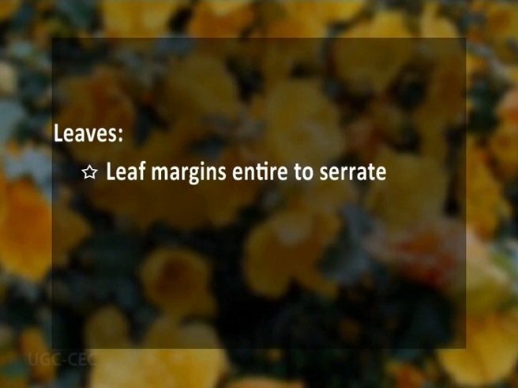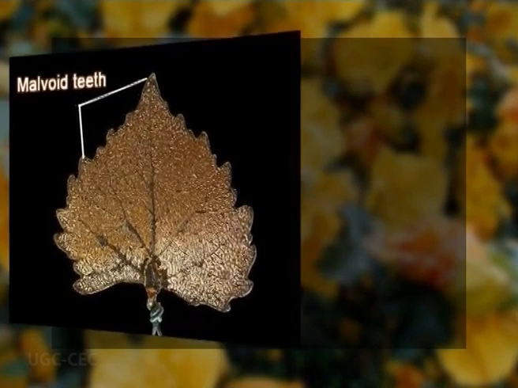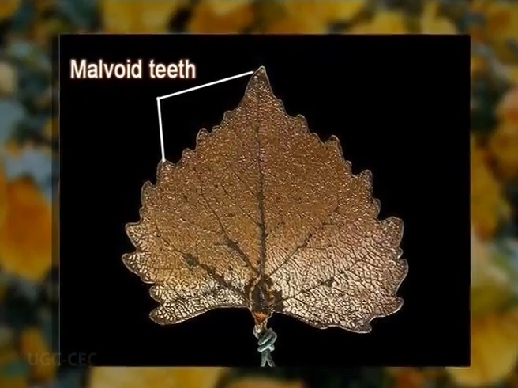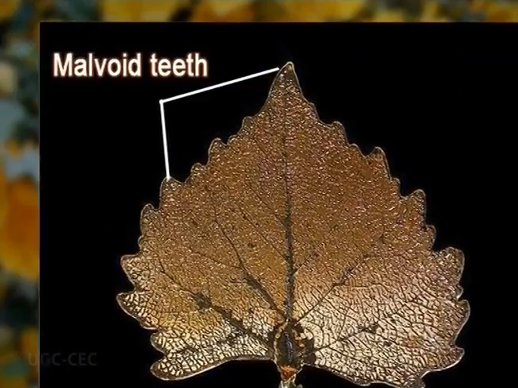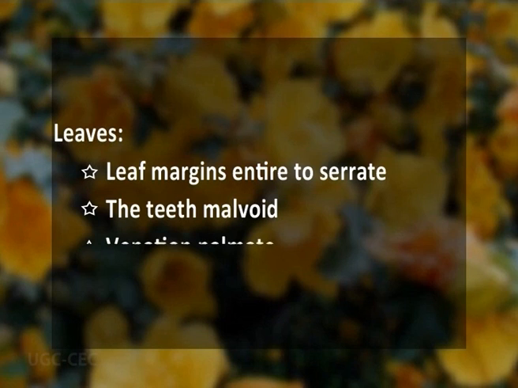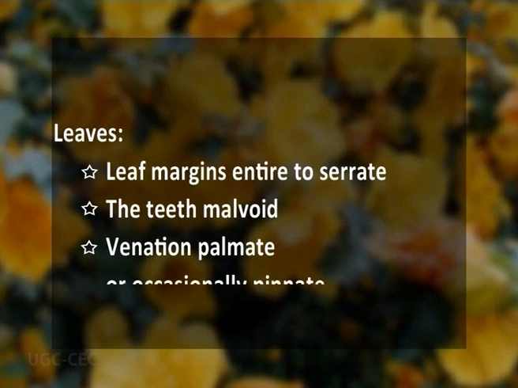The leaf margins in the case of Malvaceae leaf are either entire or they can be serrate. The teeth here are of a characteristic type called malvoid. What is this malvoid type? The major veins are unexpanded and they end at the tooth apex. The venation in the leaves in case of Malvaceae is palmate.